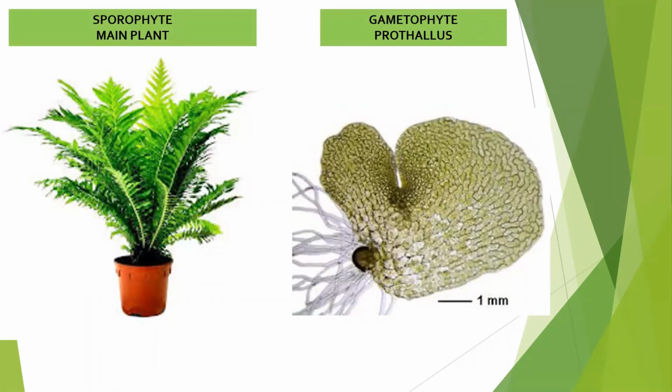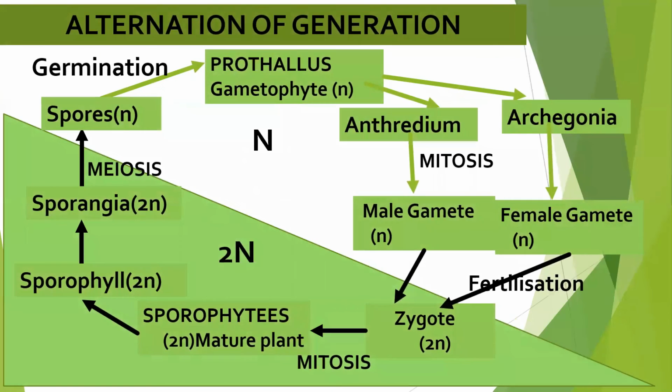You can see the adult main plant and the gametophytic prothallus here. So in the flow diagram, again you can check it. That plant is spending its life cycle as independent sporophyte and as independent prothallus.